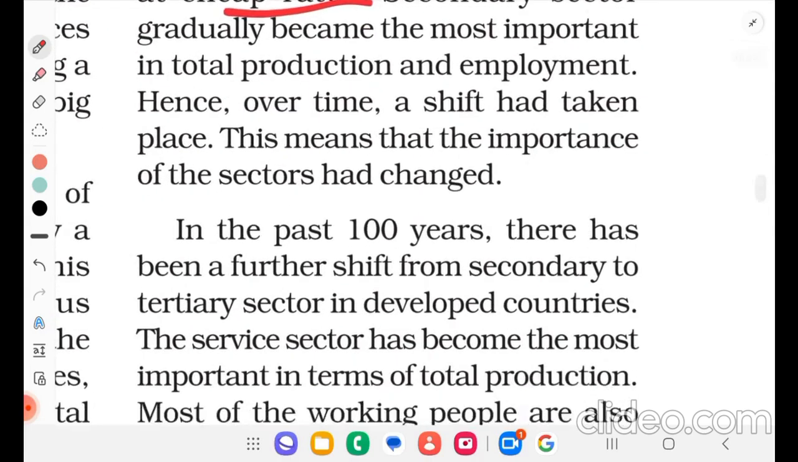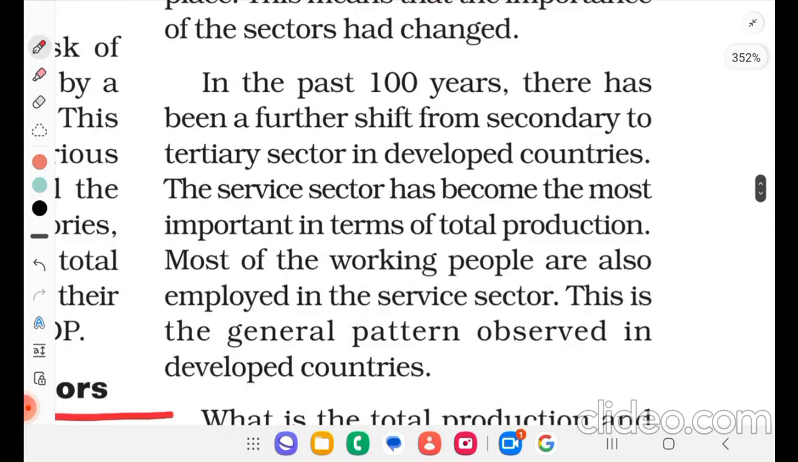In the past 100 years, there has been a further shift from secondary to tertiary sector in developed countries. The service sector has become the most important in terms of total production. Most of the working people are also employed in the service sector. This is the general pattern observed in developed countries.